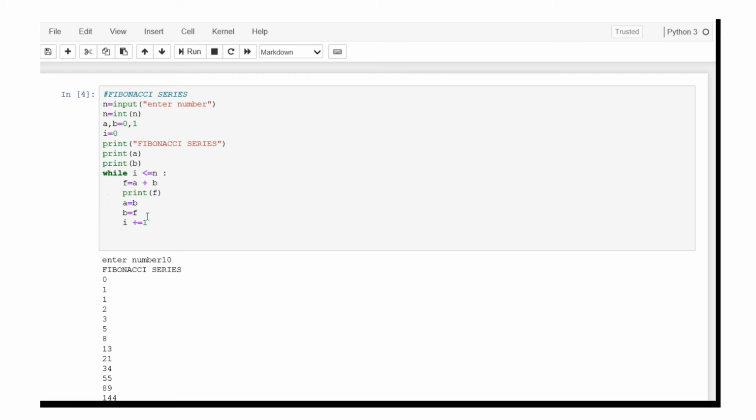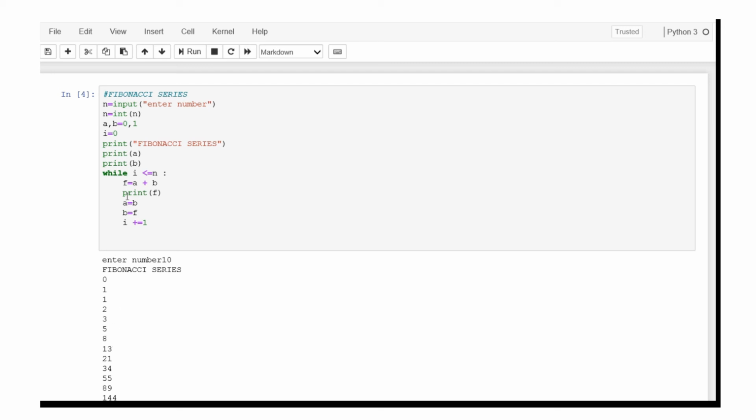That is the way the loop repeats again and again. 0 plus 1 is 1. Then in the next iteration, f is 2, so a is 1 and b is 2. So 2 plus 1 is equal to 3. The next time the f value is 3, and it is assigned to b. b is 3 and a is 2. So 2 plus 3 is 5. The next time f is assigned to b, b will have the value of 5 and the b value is assigned to a, so a will have the value of 3. So 3 plus 5 is 8. Then again 5 plus 8 is 13.